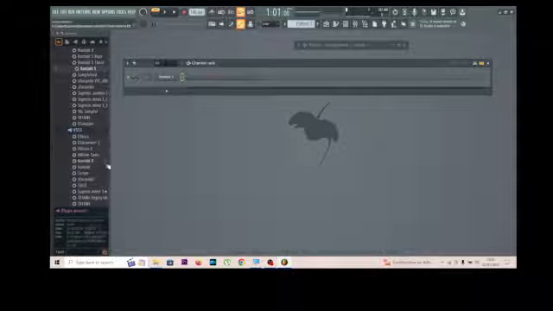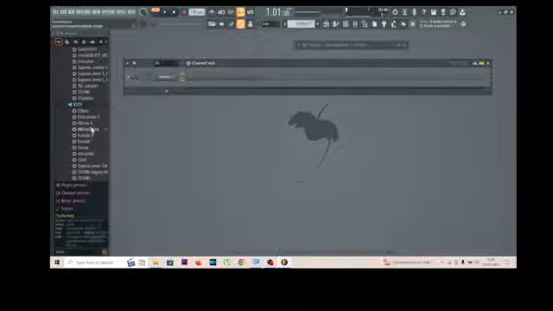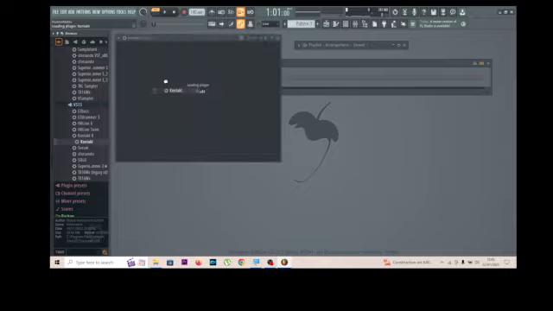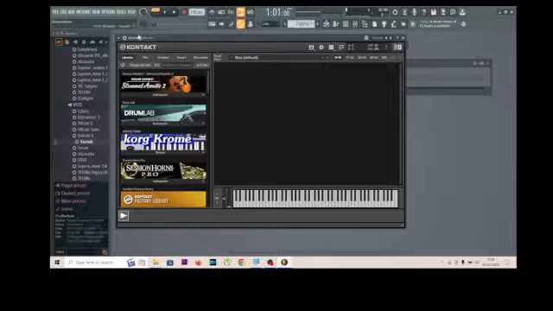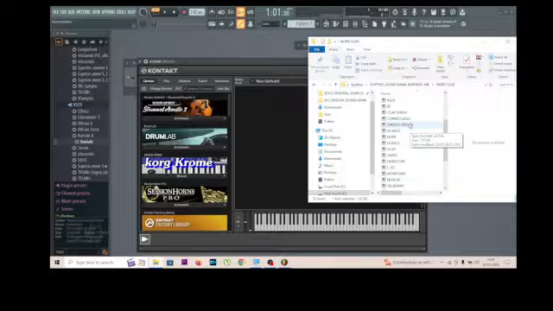Let's go to Kontakt. What is Kontakt 6? I think this one. Let's see whether this is Kontakt 5 or 6. I will do the 8 as well, Kontakt 8. Yes, this is Kontakt 6. Let's find another one. Combi Classic.